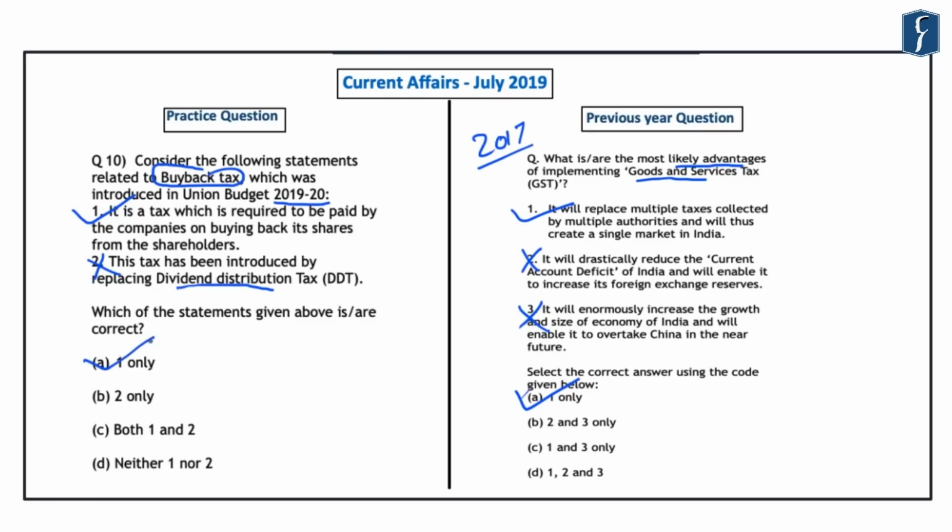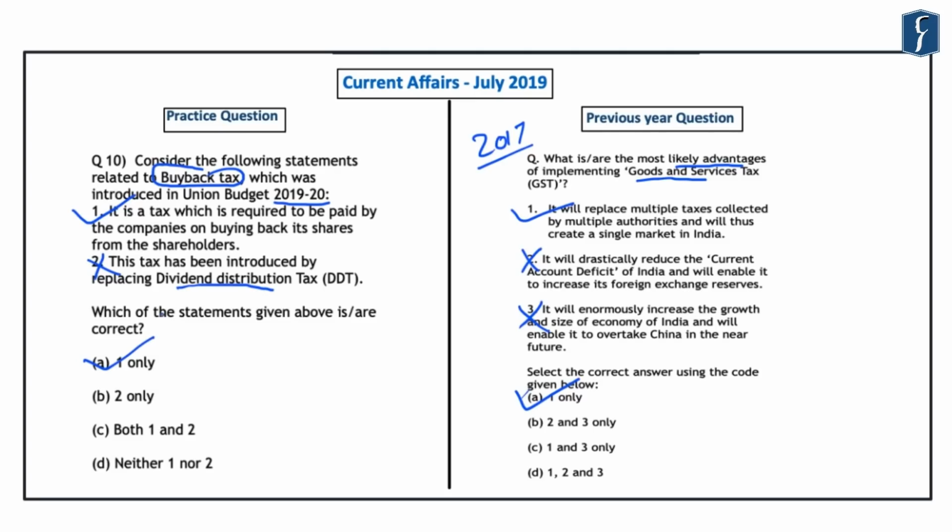So here you should understand that whenever the government of India introduces any new kind of tax in its union budget, it becomes extremely important for us from the preliminary examination point of view. For example, when the goods and services tax was introduced in 2017, a question was asked in the preliminary examination. So similarly, you can expect a question related to buyback tax. And as we have seen in the previous question, a question was asked when an equalization levy was introduced in the budget in the prelims of 2018.